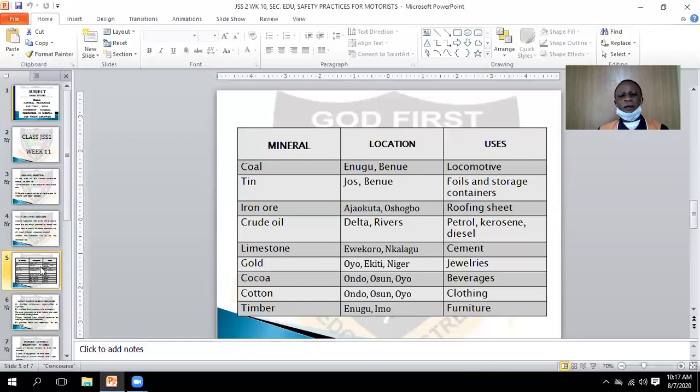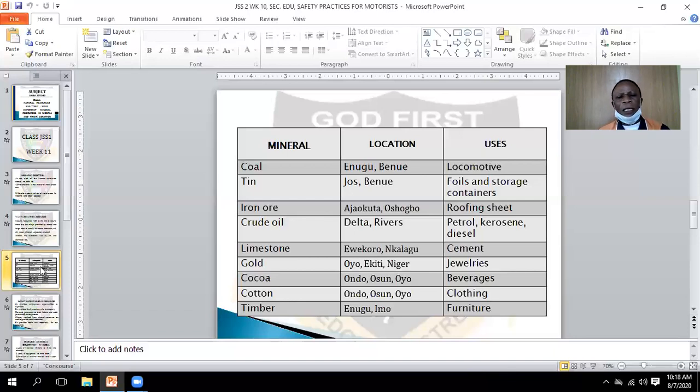What of timber? Timber, we can get it in Enugu, Imo, Sapele, and a lot more. What are the uses of timber? We use it to do some furniture materials, like your wardrobe at home, your chairs, your table, your benches, many things we use it for.